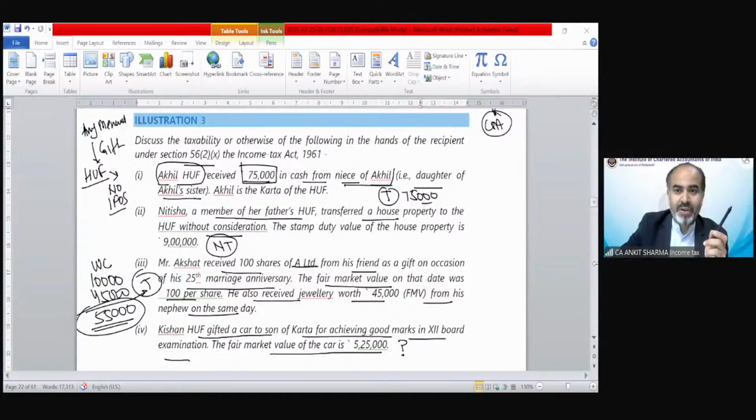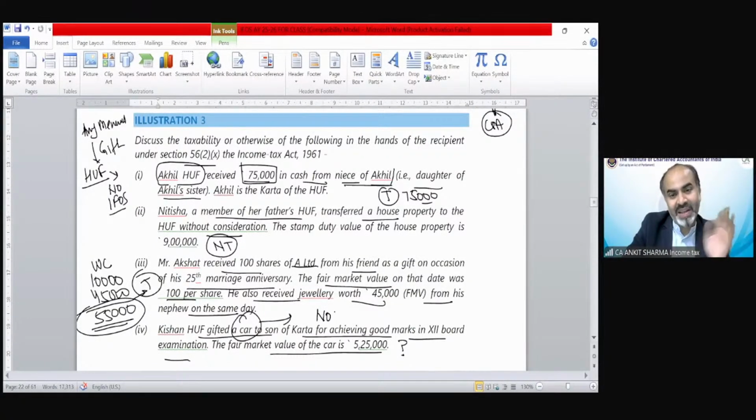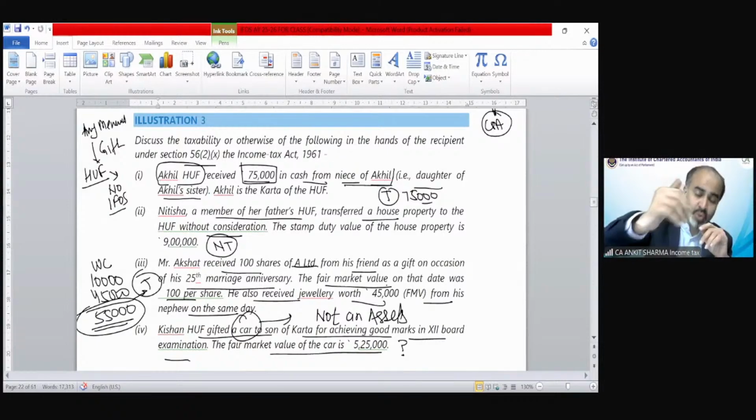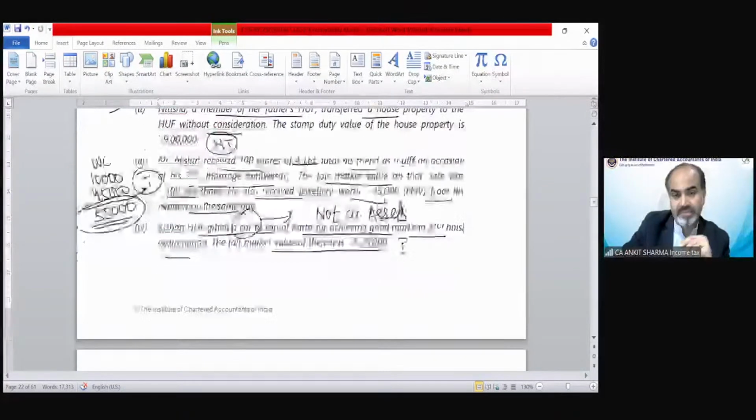It is non-taxable because the asset is a car. If it were not a car, if it were jewelry, it would be taxable. But because it is a car, and a car is not included in the definition of those 8 assets, such as shares, securities, jewelry, etc., only those movable assets we can consider for the purpose of taxability. Those have been included earlier. So a car is not there. This is not an asset for the purpose of income from other source. So there is no applicability of this, etc. If it had been jewelry, it would have been taxable.